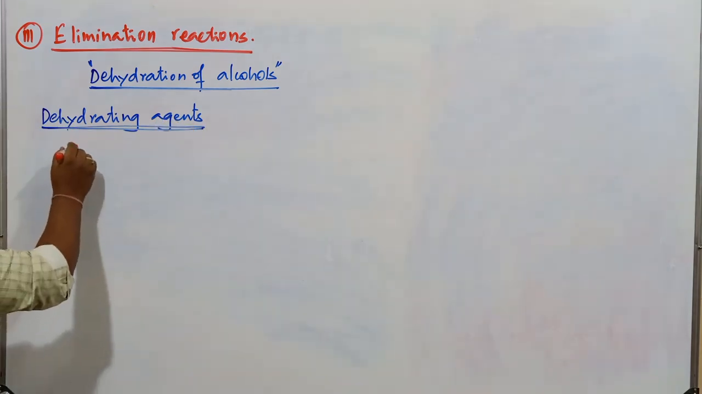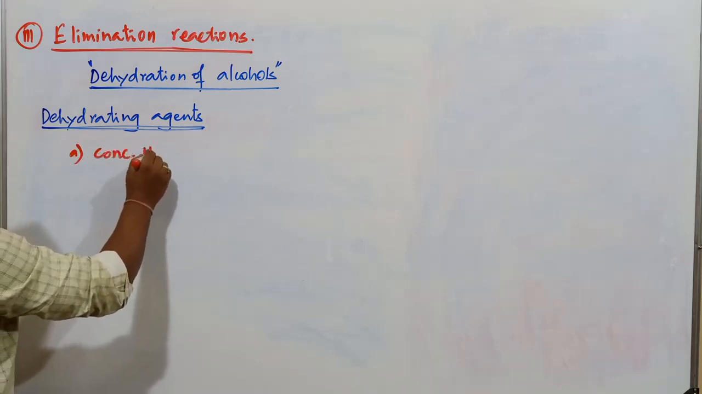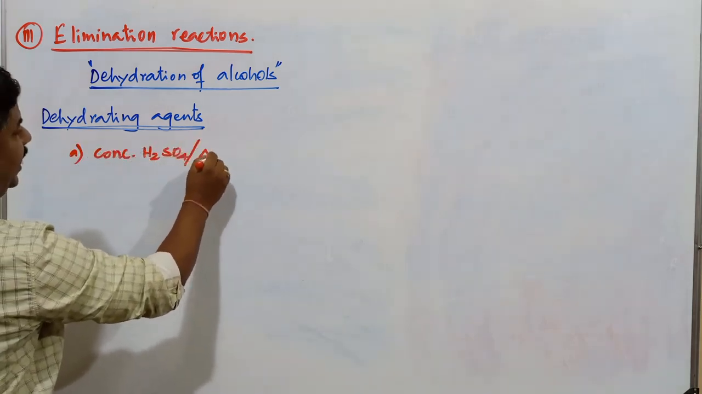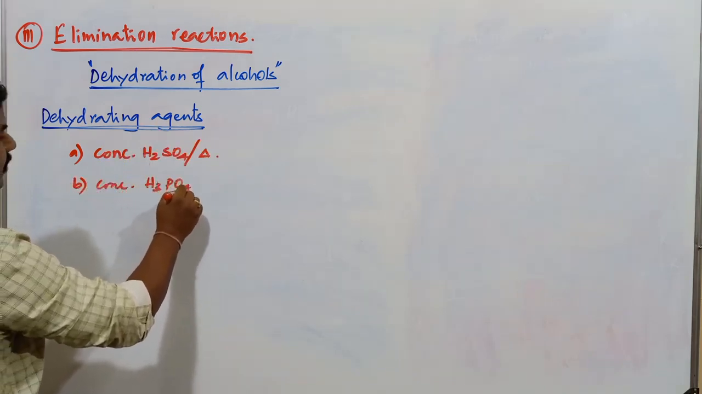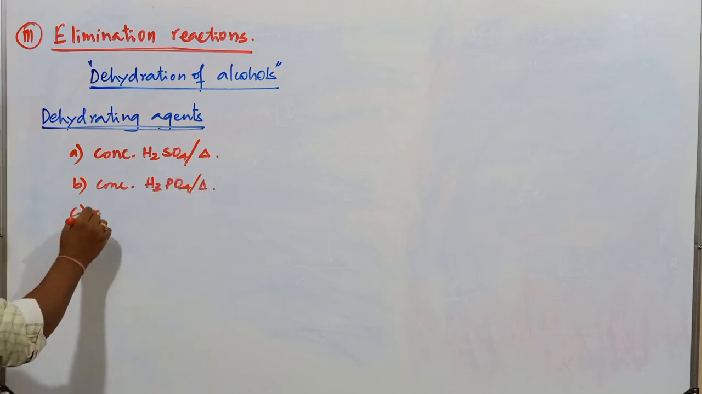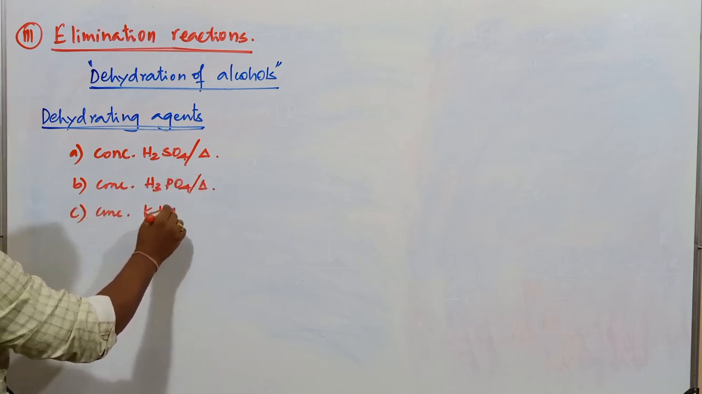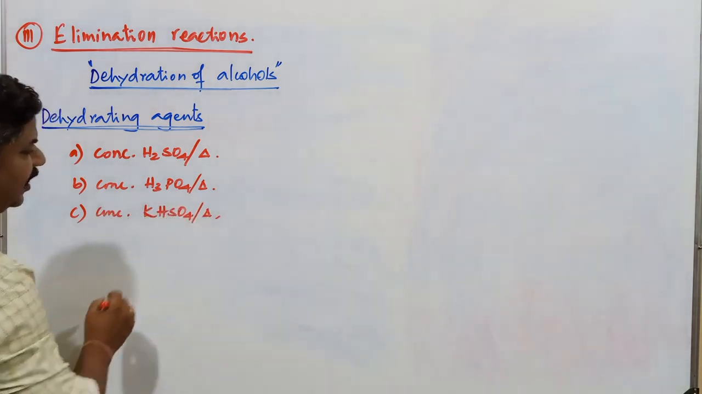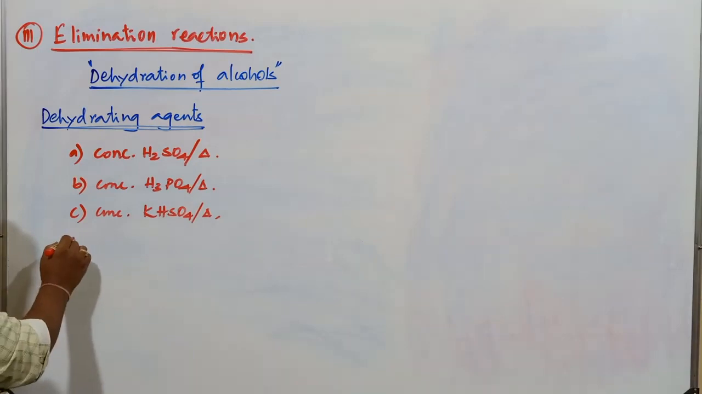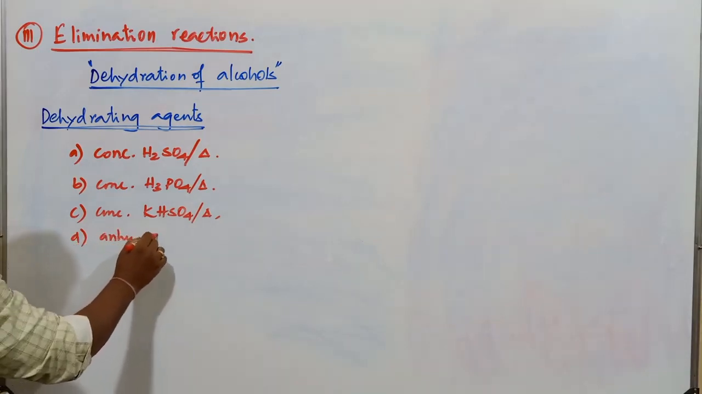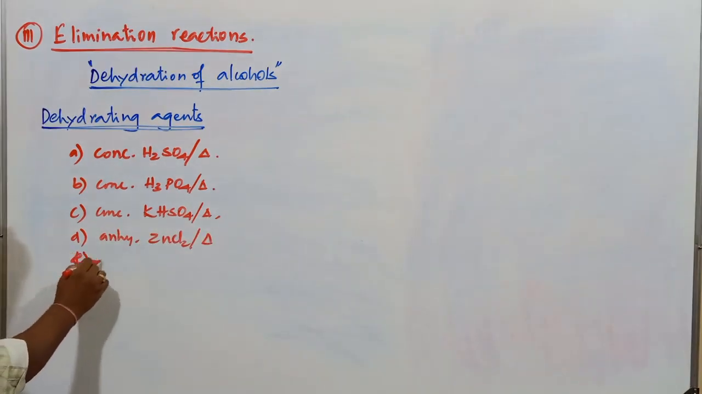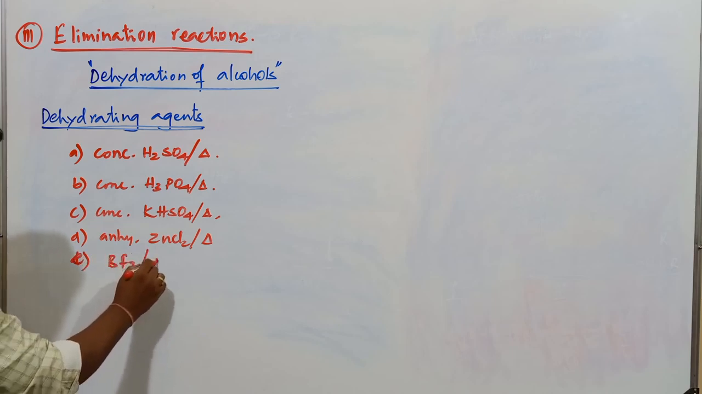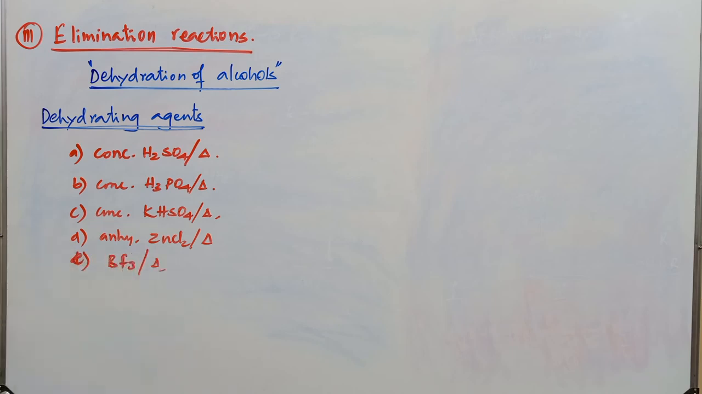First one, concentrated H2SO4 is commonly used, followed by heating. Second one, concentrated H3PO4 can be used, followed by heating. Next one, concentrated KHSO4, potassium bisulfate, can be used as a dehydrating agent. Next one, anhydrous zinc chloride, followed by heating, is also used as a dehydrating agent. Next one, it is boron trifluoride, followed by heating, is used as a what? Dehydrating agent. Next, another set of reagents are there.